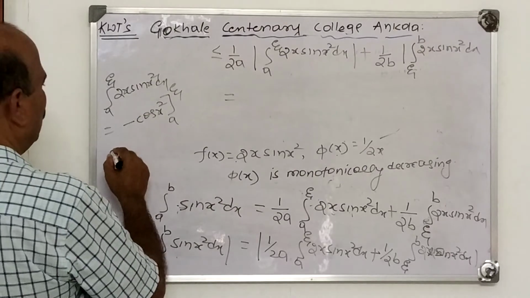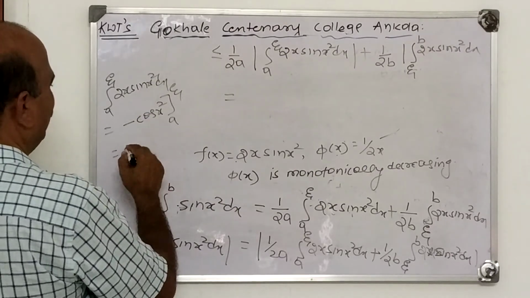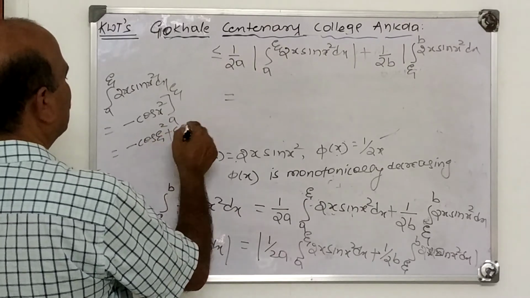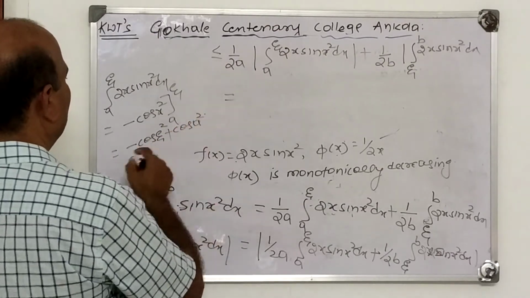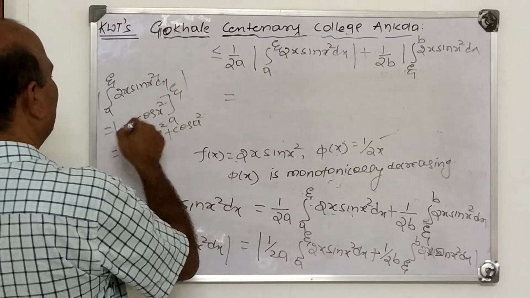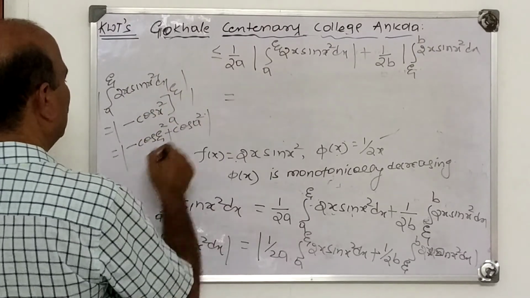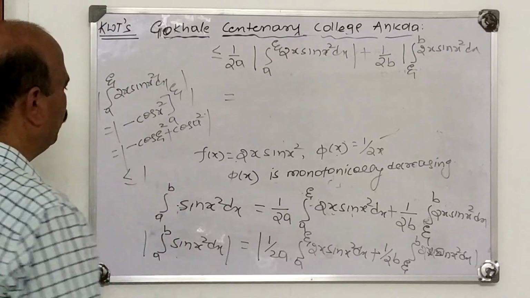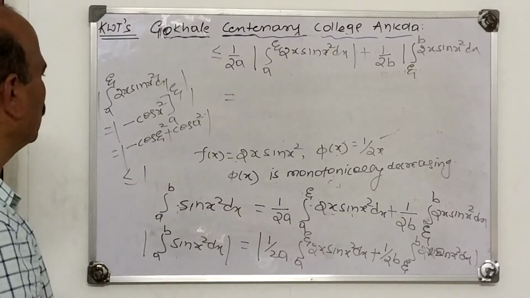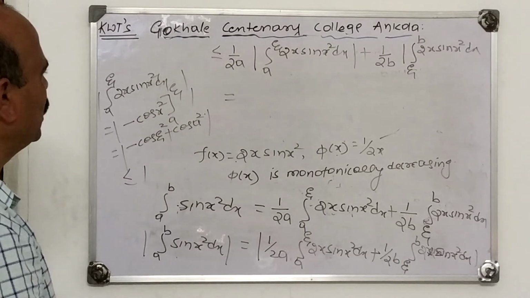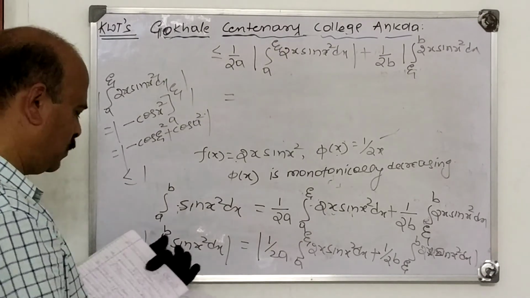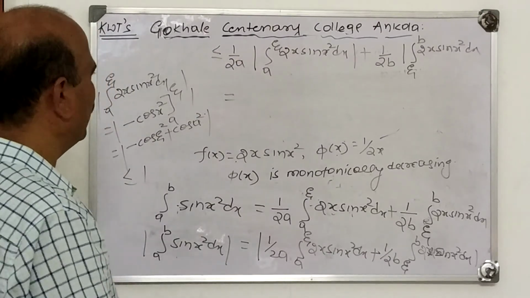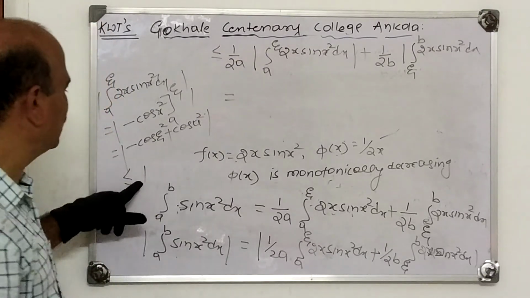If you take the mod, first I write minus cos xi square plus cos a square. If you take the mod of this, it is less than or equal to 1. Correct? Cos of xi square plus cos of a square is less than or equal to 1.